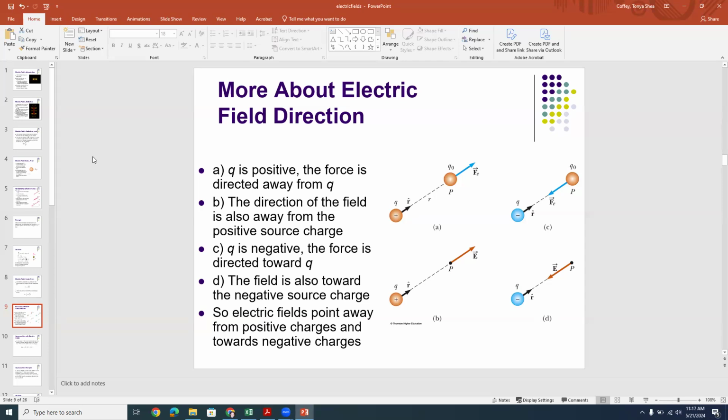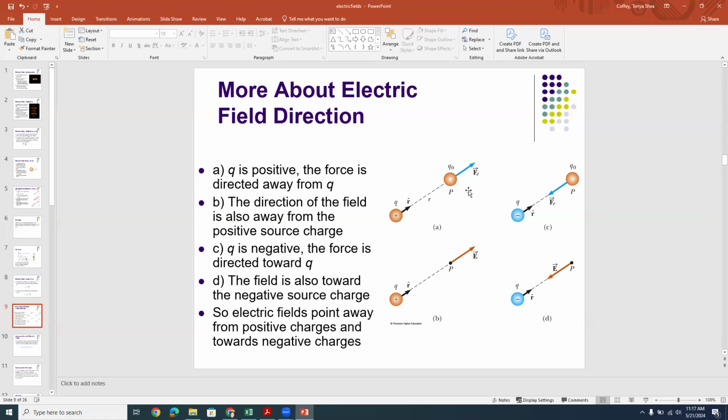Okay. So if the source charge in the leftmost column is a big positive source charge, then a little test charge Q naught would be pushed away. They would be repelled from one another. So that shows that in this upper quadrant here, the blue arrow, which is the force that Q naught would experience, would be up and to the right at that point, because it would be feeling a force repelling it directly along the line connecting Q and Q naught.